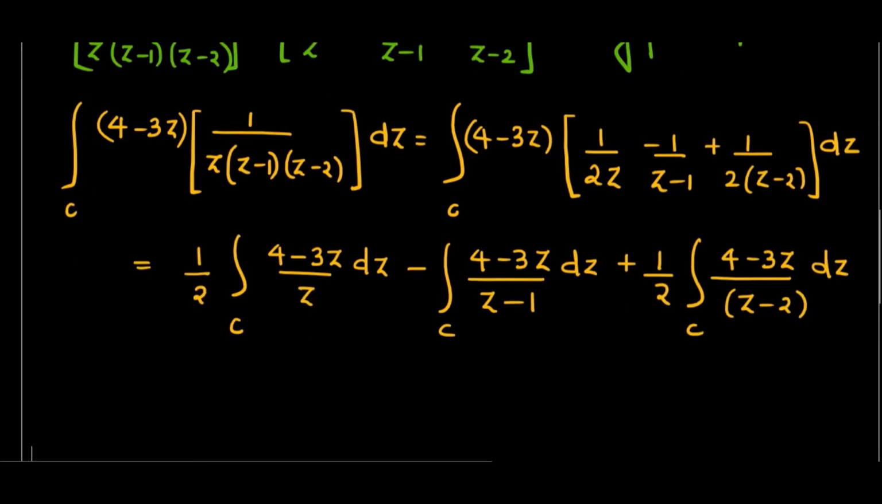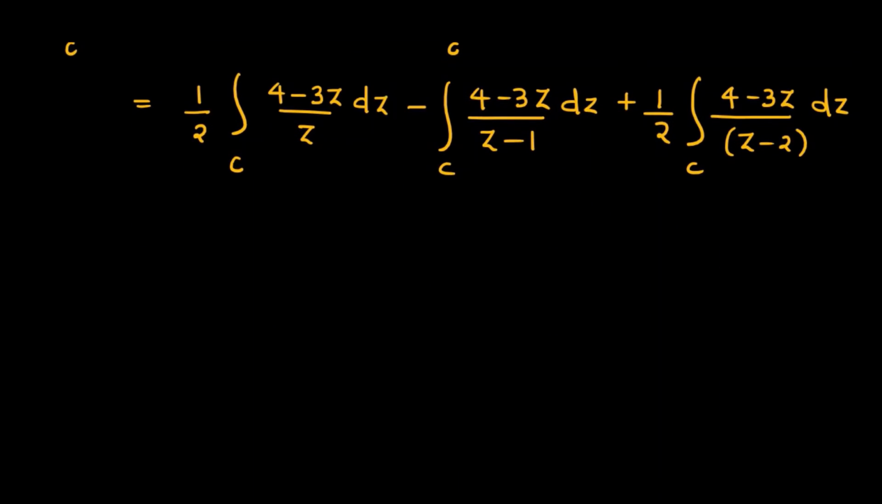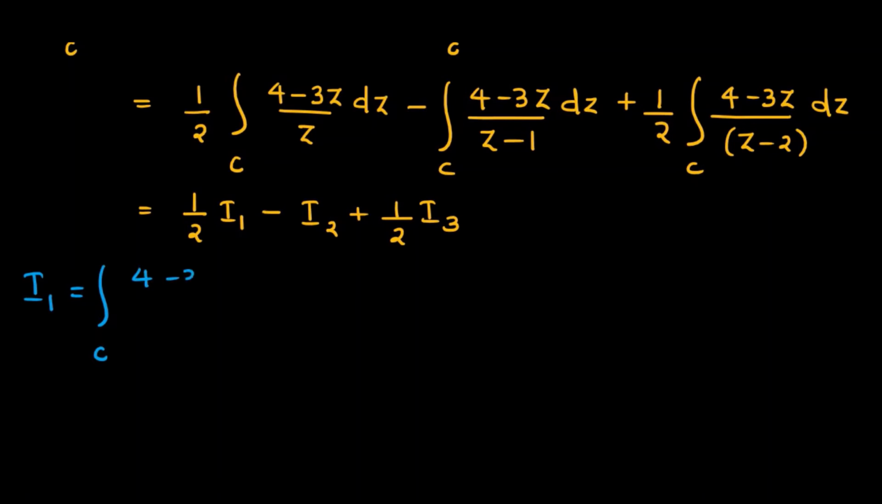Now let us consider these integrations one by one, because here z naught is different and f of z is different for 3 different integrals. Let me call this as I1, the second integration as I2, the third integration as I3. Now I am going to solve I1. I1 is integral of c (4 minus 3z) divided by z minus 0. So here our z naught is 0 and f of z is 4 minus 3z.